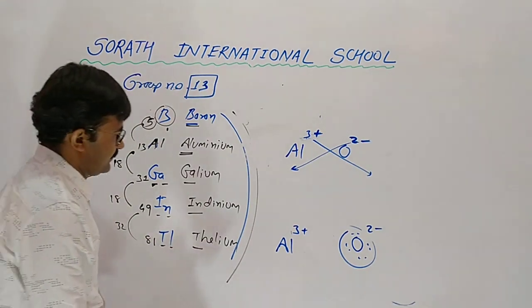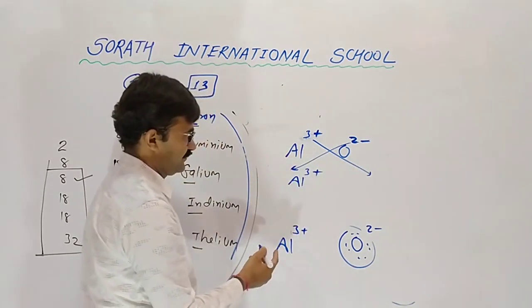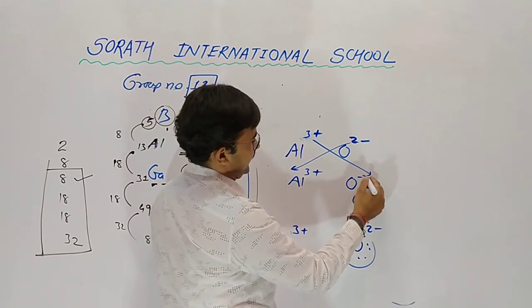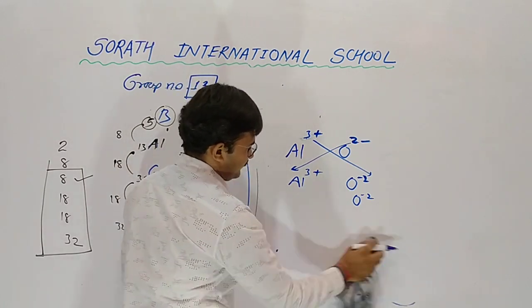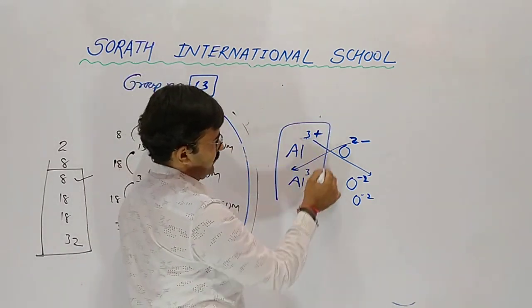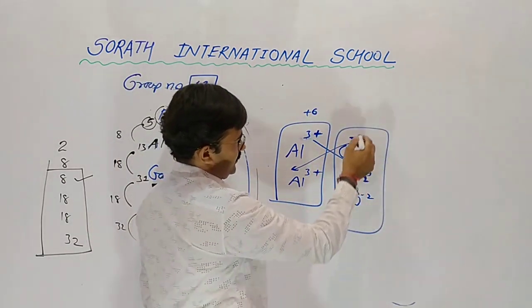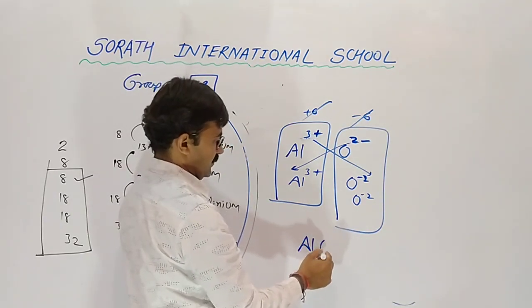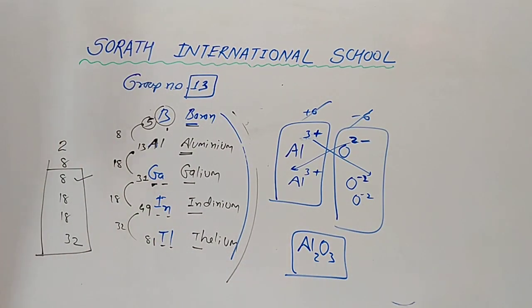It means aluminium should be 2 times, oxide should be 3 times, and then the compound will be, now you can see the total charge of aluminium +6, total charge of oxygen -6, so it is neutral. So our compound will be Al2O3 and we call it aluminium oxide.